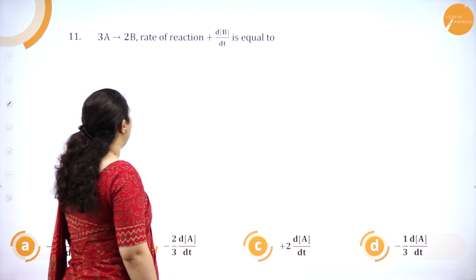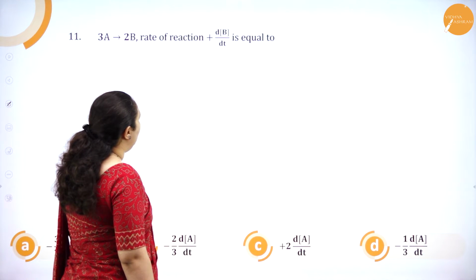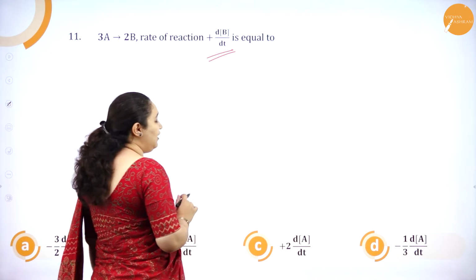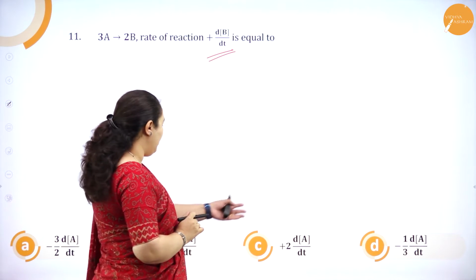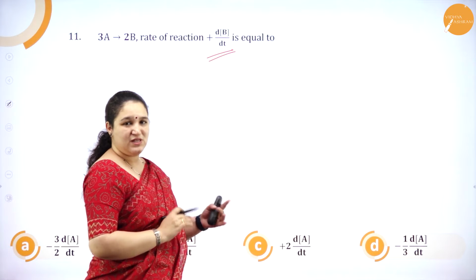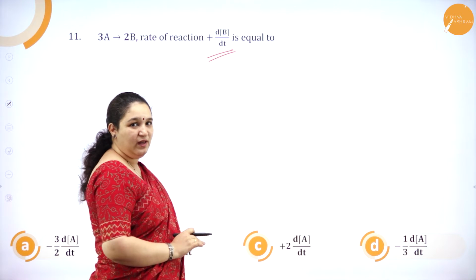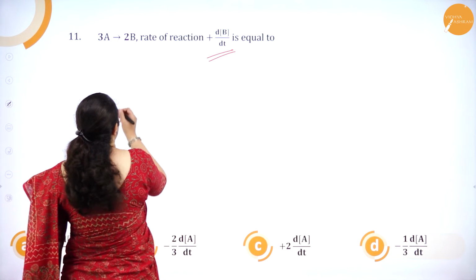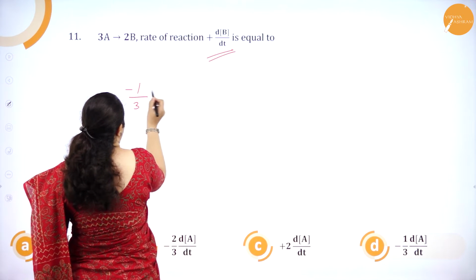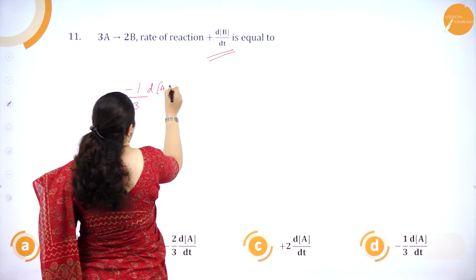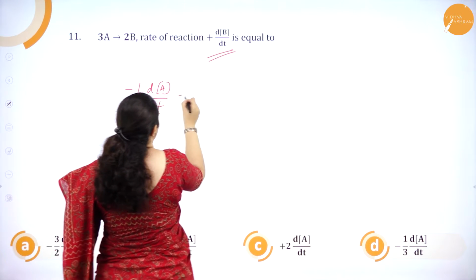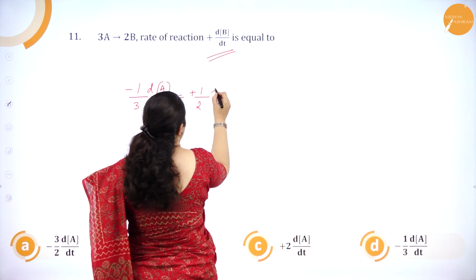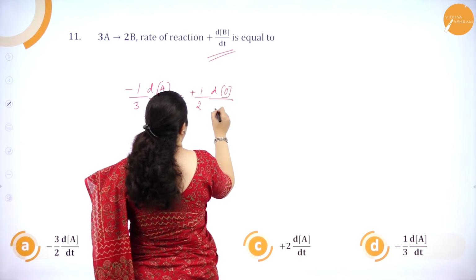3A plus 2B, rate of the reaction in terms of this. In terms of this, you have to tell the rate of the reaction. Before I look into all of these options, it's better I write it off. Okay. And then we can take the correct answer. So what is it? 3A, minus 1 by 3 dA by dt is equal to 1 by 2, that is plus 1 by 2 dV by dt.